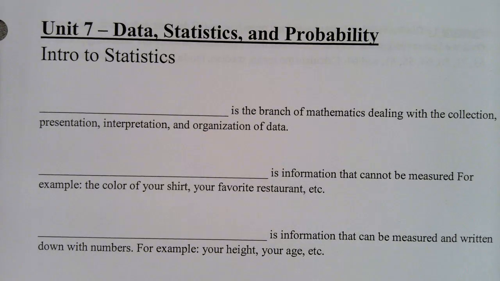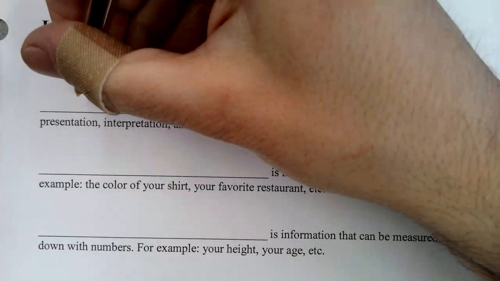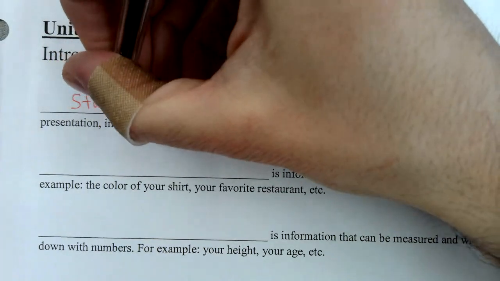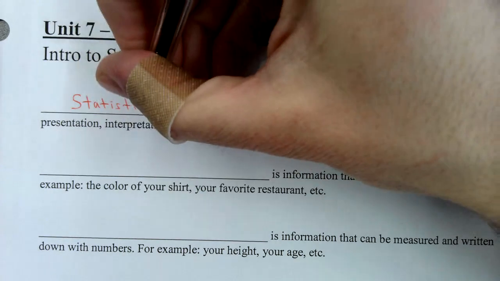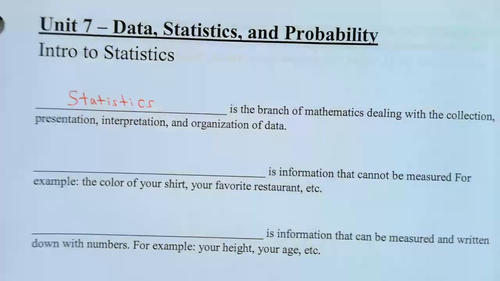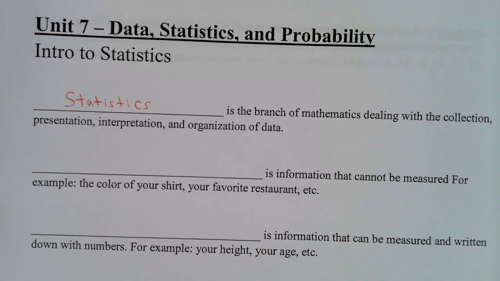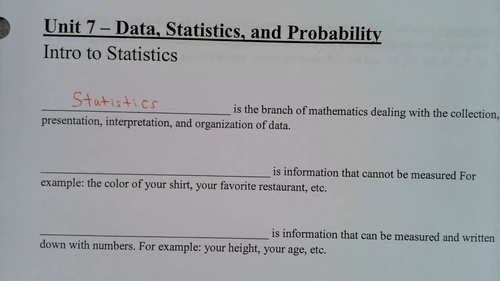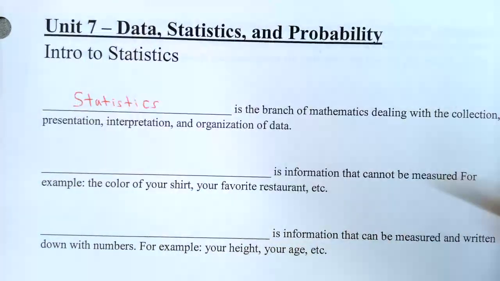Statistics is the branch of mathematics dealing with the collection, presentation, interpretation, and organization of data. Statistics. The next definition is called qualitative data. Okay, qualitative data.